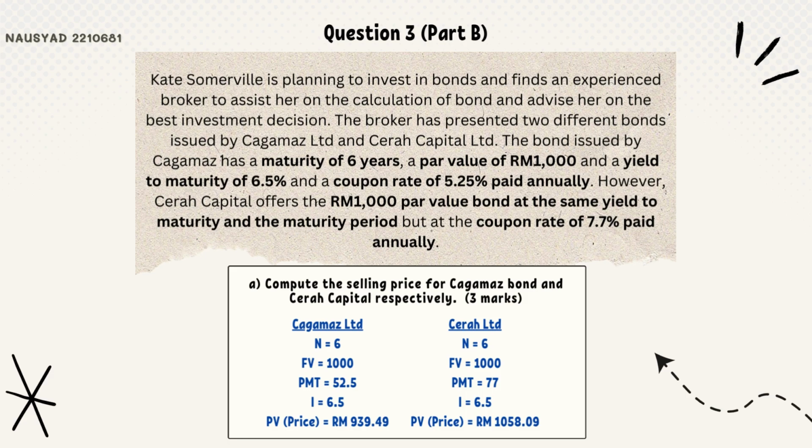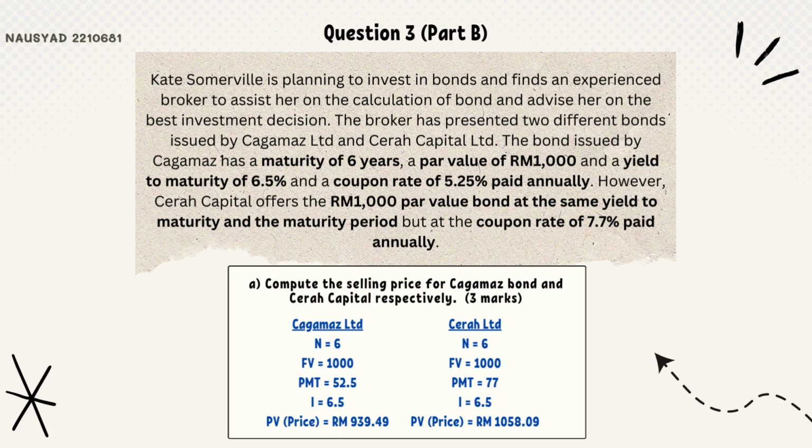However, Cerah Capital offers a 1,000 par value bond at the same yield to maturity and maturity period, but at a coupon rate of 7.7% paid annually. The question asks us to compute the selling price for Cagamas bond and Cerah Capital respectively.